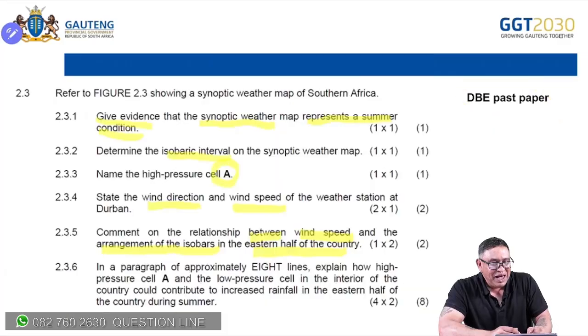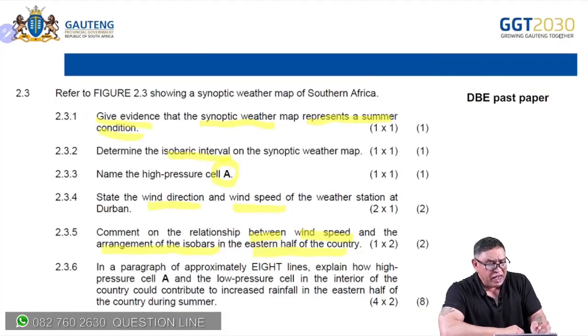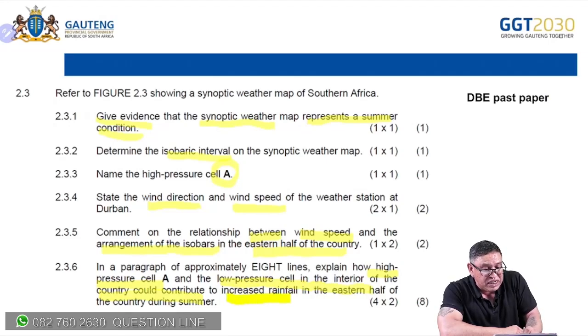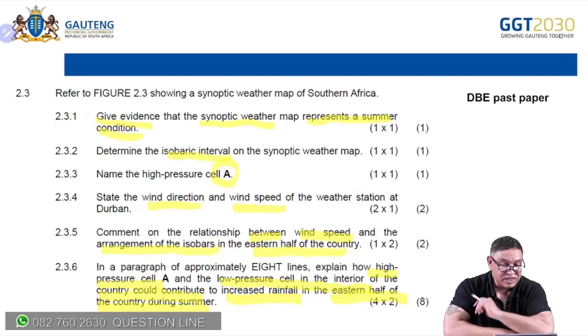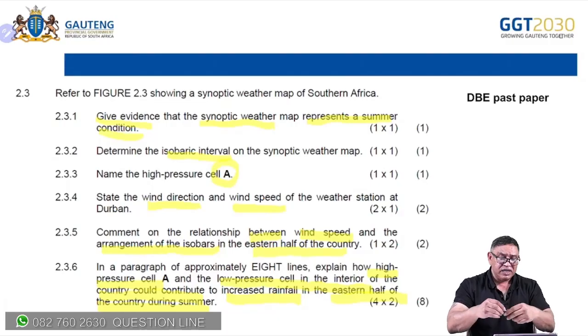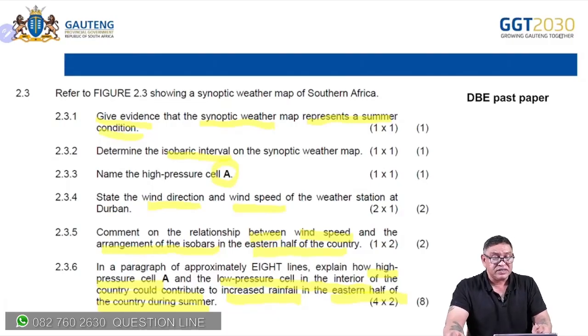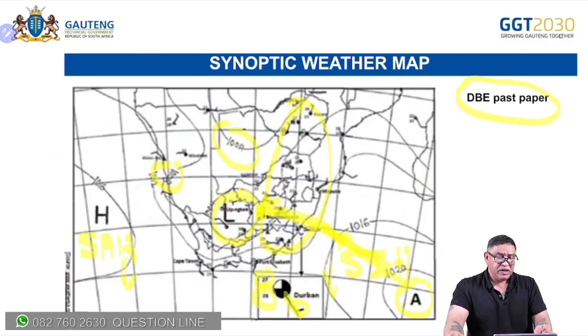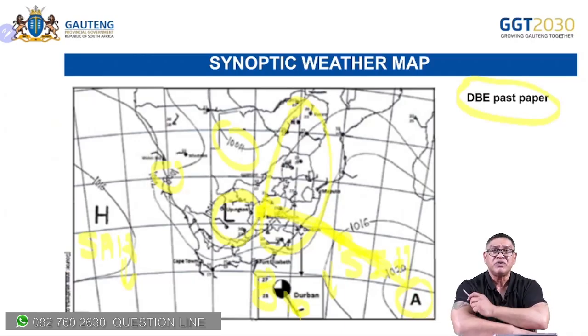Okay. And of course, lastly, explain how high pressure cell A and the low pressure cell in the interior of the country could contribute to increased rainfall on the eastern half of the country during summer. Now, this is how we learn sometimes, and we get some sources that tell us, oh, because there's a high pressure over the sea and a low pressure over the land, therefore we're going to get cloudy conditions.